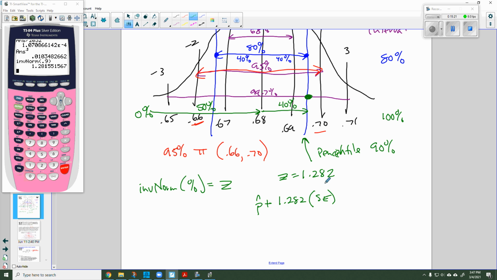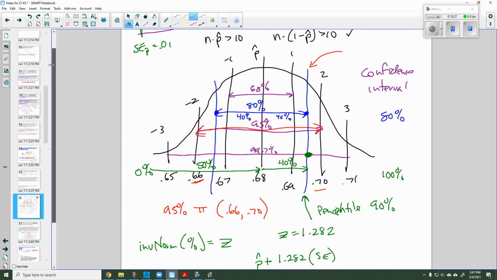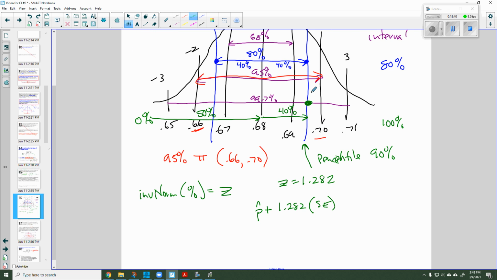In other words, if it was an integer, then I would just use one standard error, which was 0.01, or two standard errors, that would be 0.02. But since it's in between, I'm going to multiply the z-score by the standard error.